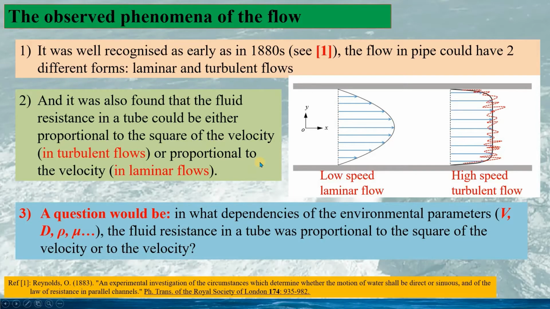And the question would be, at what dependencies of the environment parameters v, d, rho, mu would the fluid resistance in a tube be proportional to the square of the velocity or proportional to the velocity? We will see whether this would be purely dependent on the individual parameters or depend on certain combinations of these parameters.